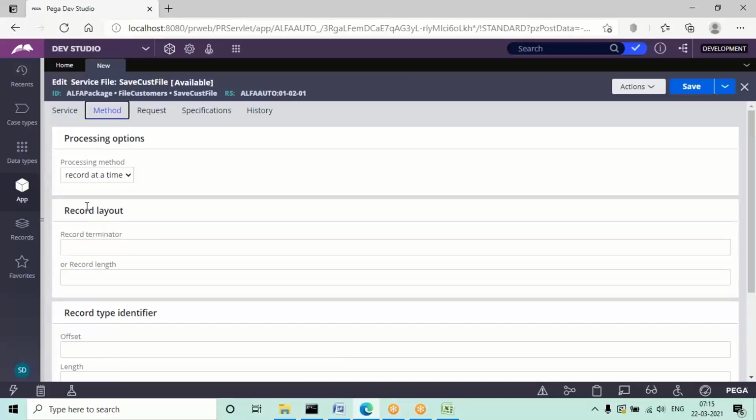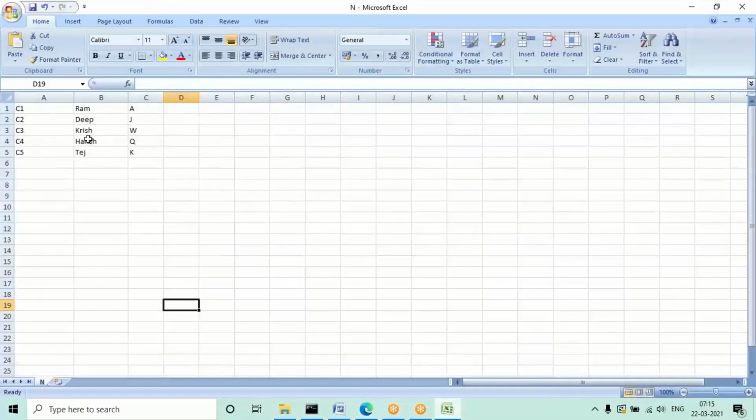Inside the method tab, we'll have record layout. If you see the file records, every record except customer ID, the remaining columns, every record is of a different length. Maybe here for last name I've given only one character, but in real time we'll give a full name, right? So mostly all the records are of different lengths here.